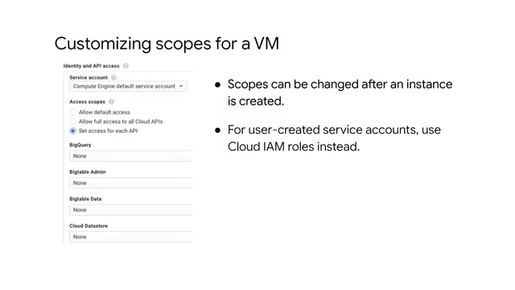Scopes can be customized when you create an instance using the default service account, as shown in this screenshot. These scopes can be changed after an instance is created by stopping it. Access scopes are actually the legacy method of specifying permissions for your VM. Before the existence of IAM roles, access scopes were the only mechanism for granting permissions to service accounts. For user-created service accounts, use Cloud IAM roles instead to specify permissions.